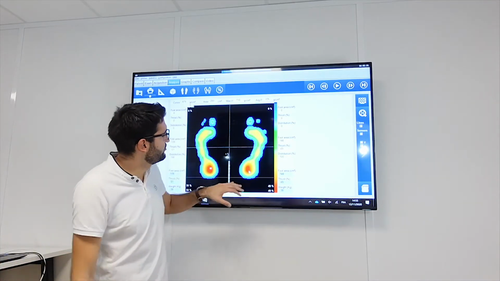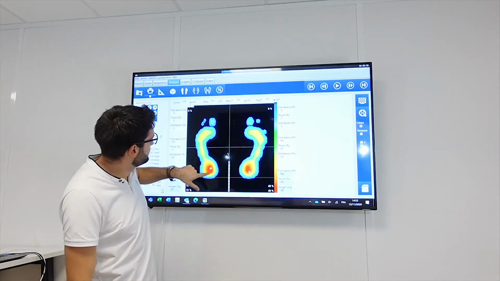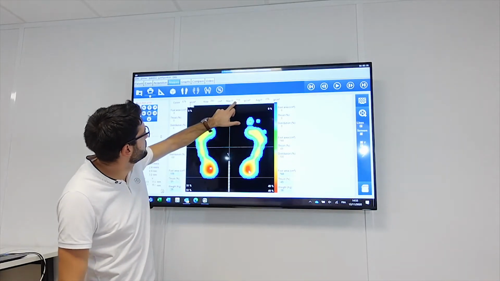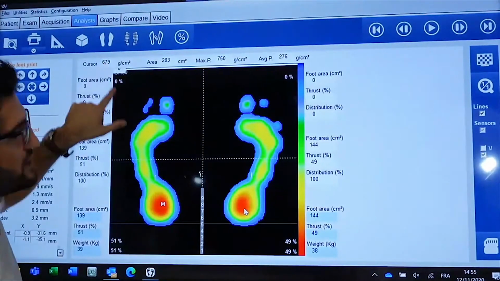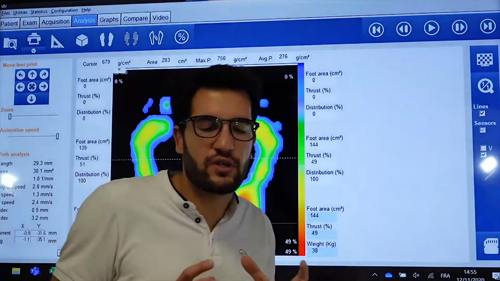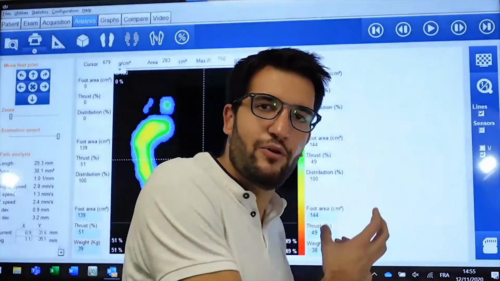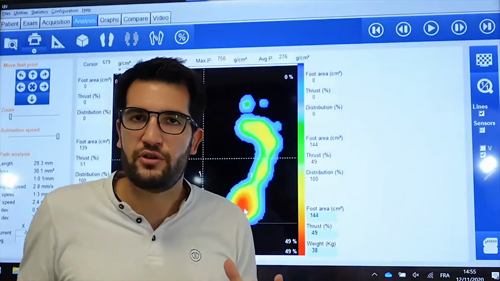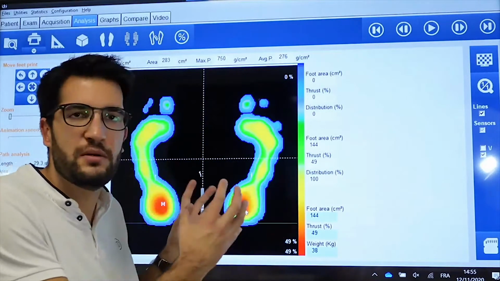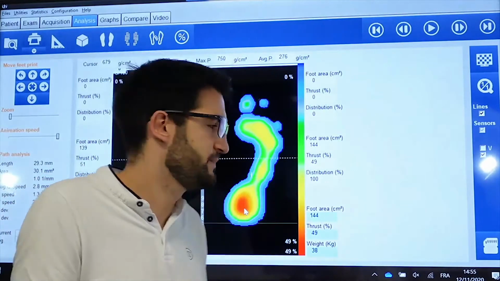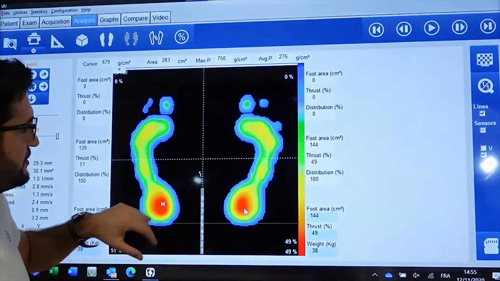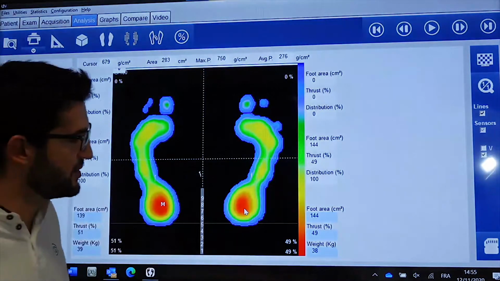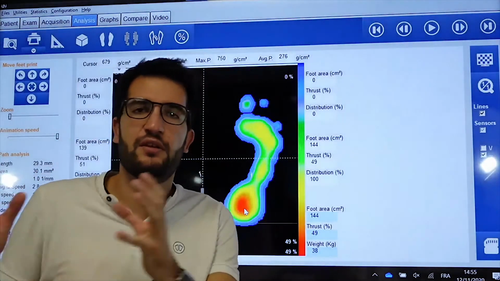And if you have a big difference between point 750 and this point here, cursor 679, you can say, okay, I have overpressure on the left. This is not really the case, because you have approximately the same amount of pressure between the two here. Okay, this is basically simple to understand.